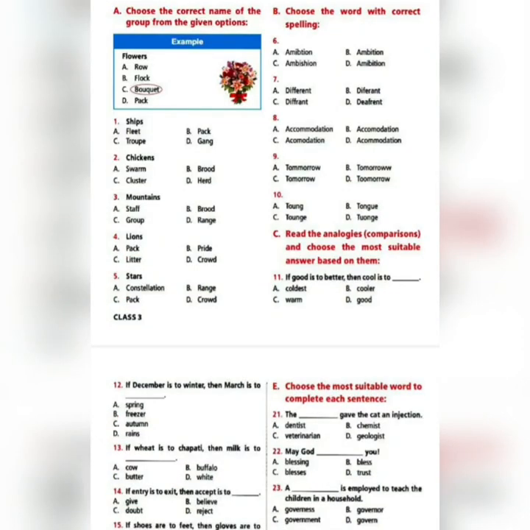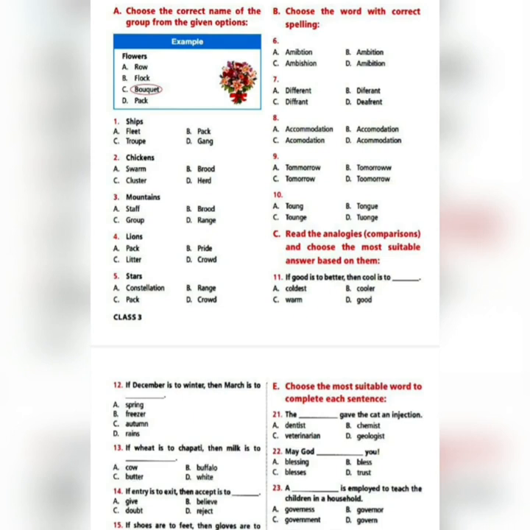The next exercise, that is exercise C, says read the analogies, that is comparisons, and choose the most suitable answer based on them. So here you are having 5 sentences and each sentence is a kind of comparison. You have to read the first part of the sentence and do the same thing for the second part of the sentence. 4 options are there. You have to choose the correct option. So let's start. Question 11.